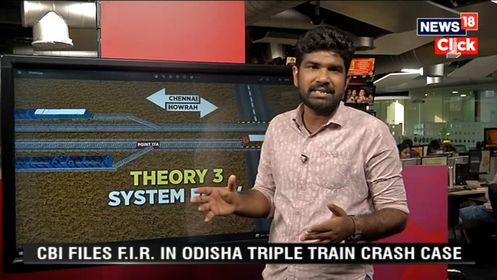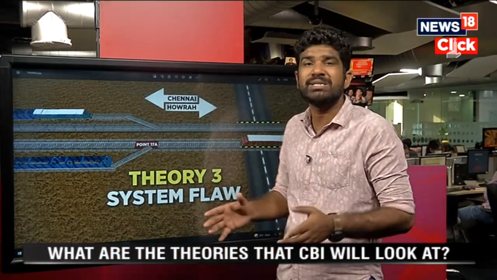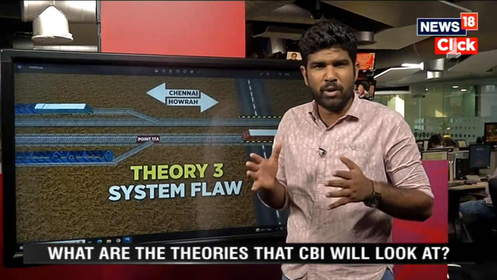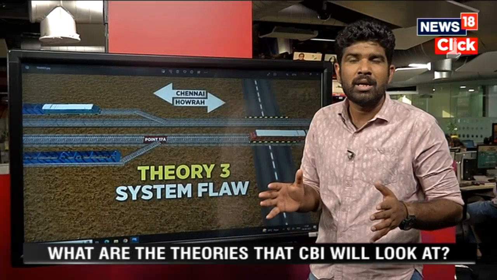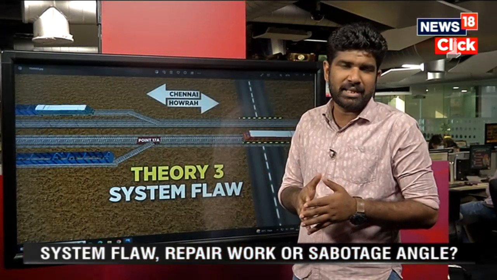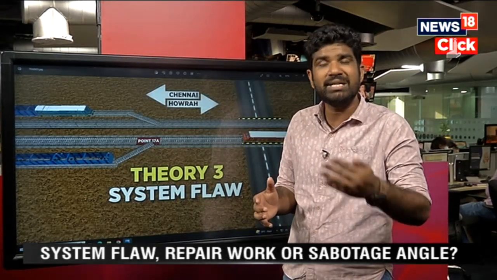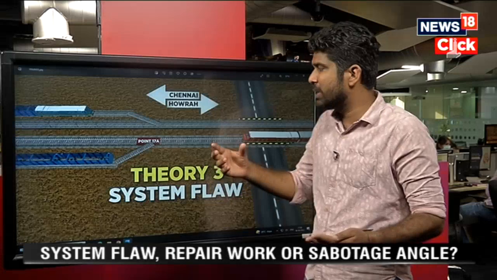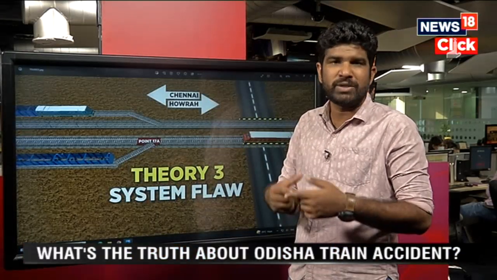If it is the case, then the vendor will be held responsible. However, it is very unlikely, because experts say that it is not possible; whenever we talk about the signaling system, it is a flawless system. In fact, we have no failures in this system. There are several logics and conditions that need to be fulfilled in order to give a green signal, a red signal, or to set points.